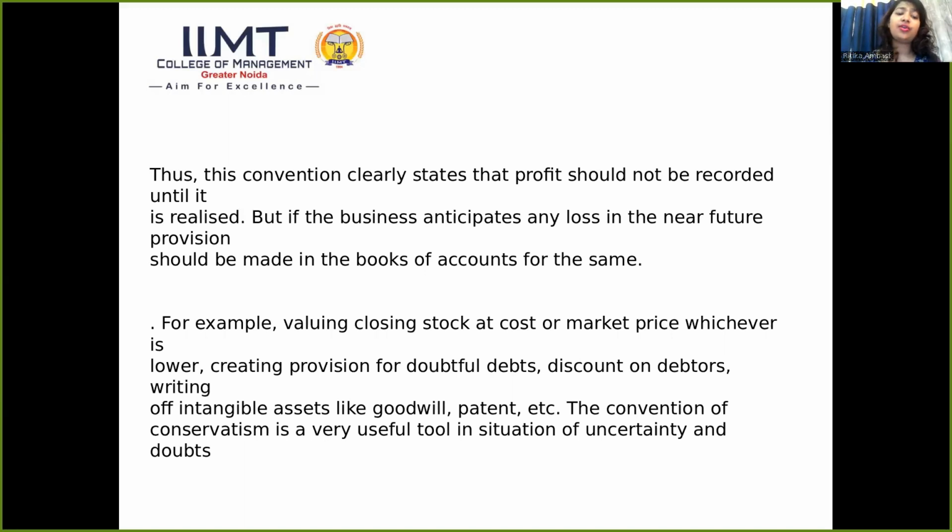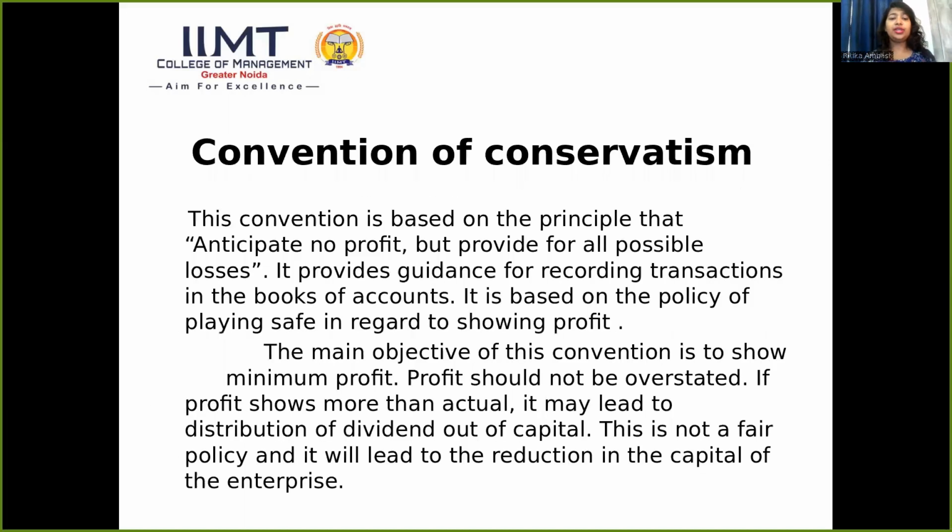The convention of conservatism is a very useful tool in situations of uncertainty and doubt. So we should not show anticipated profit, but yes, we should disclose all the possible losses.